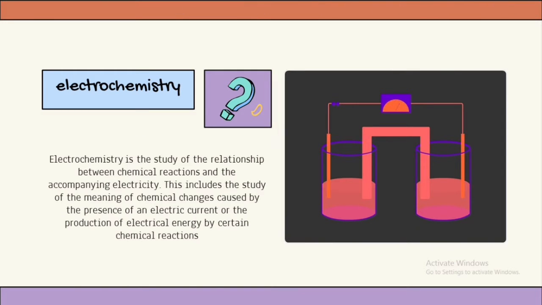Okay, of course we must know the definition of electrochemistry. Electrochemistry is the study of the relationship between chemical reactions and the accompanying electricity. These include the study of chemical changes caused by the presence of an electric current, or the production of electrical energy by certain chemical reactions.